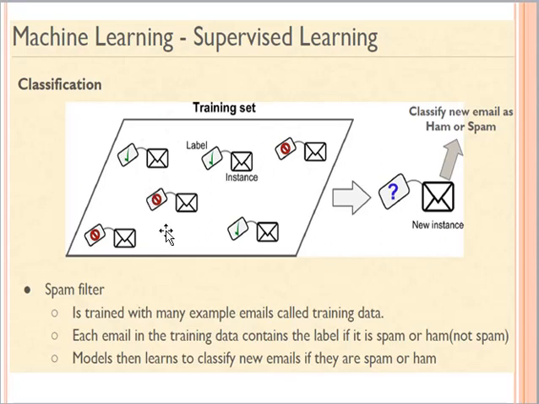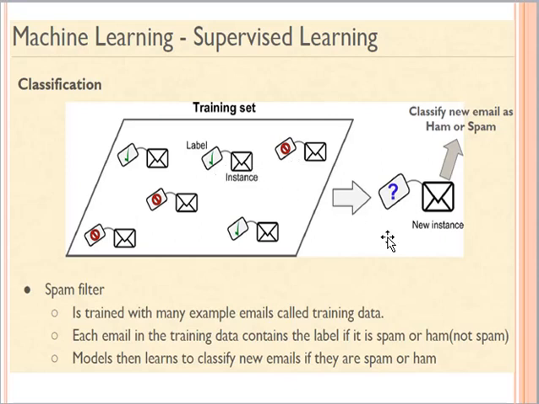All these instances, or all these emails, will together make a training data set, and this training set is used in order to train the algorithm. Once my algorithm has been trained on this training data set, it will know which email is a spam email and which email is a legitimate email.